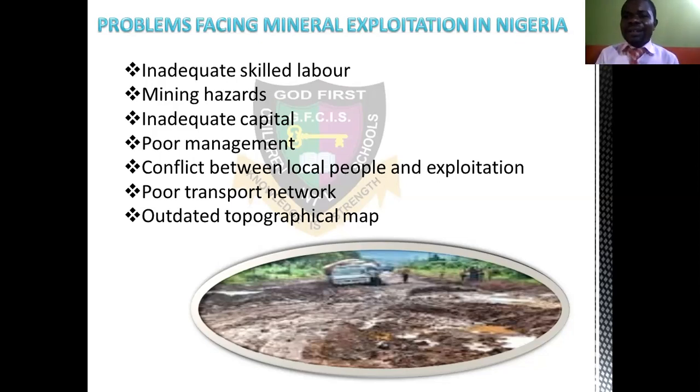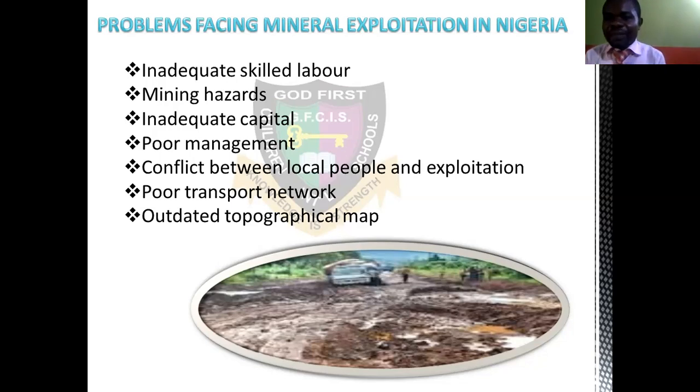There are mining hazards. Those chemicals you see in your eyes, and there are some other things that come. Even the machines that work there give some things that you do not like, which is why you work there. Another one is inadequate capital. For you to buy all those machines, like the dragline I just showed to you, it's not something that is very easy. You need money. So the mining companies also need money. So at times they don't have enough money. They will not want to employ manual labor, and then they may destroy many of these things and get little out of what they are supposed to have.